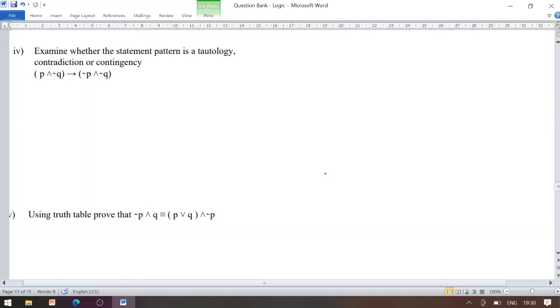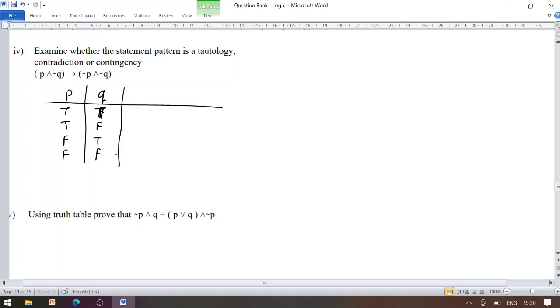Examine whether the statement pattern is a tautology, contradiction, or contingency. So we might use here a truth table for proving whether the given statement becomes a tautology, contradiction or a contingency. So here there are two statements ultimately, P and Q. So we have 4 entries under P of the form TTFF. Again the same thing, 4 entries under Q like TFTF.